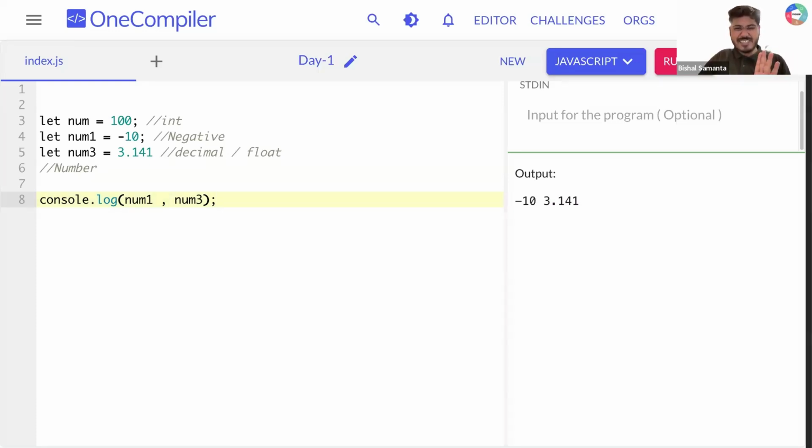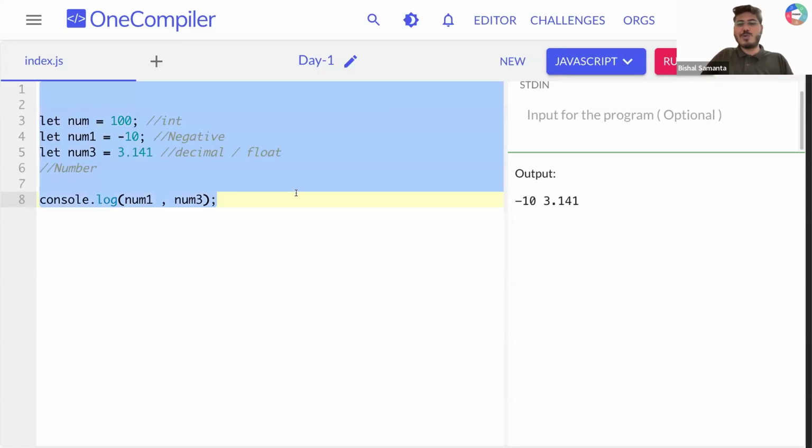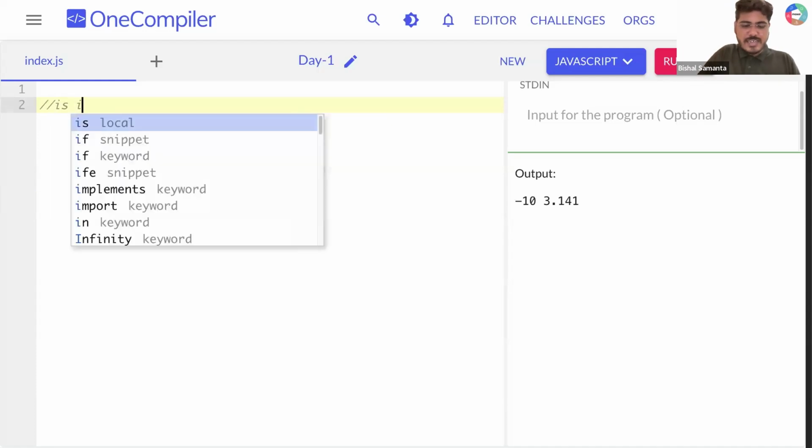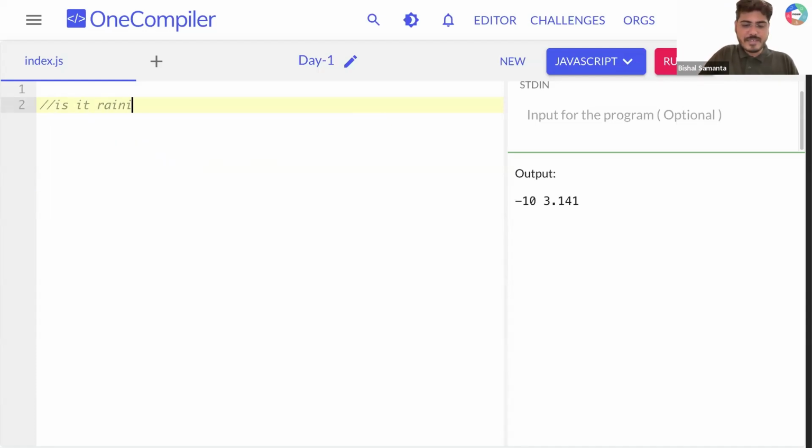Second data type, number. Is it easy, guys? Two data types we learned. One is string, another one is number. Okay. Third data type we are going to learn, very, very simple. Let's say someone is asking you, is it raining outside? What will be your answer, guys?